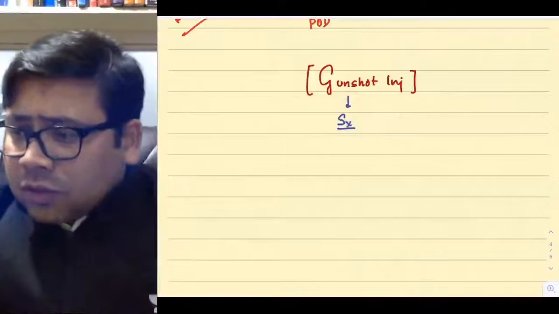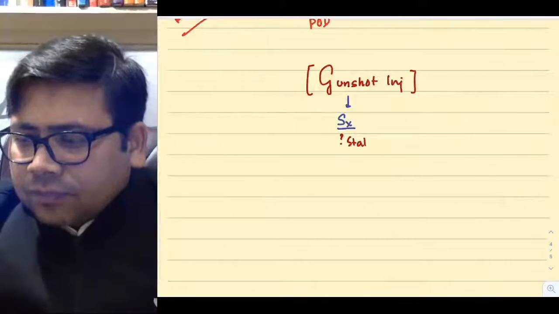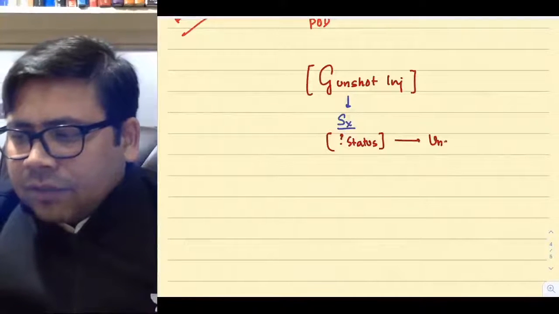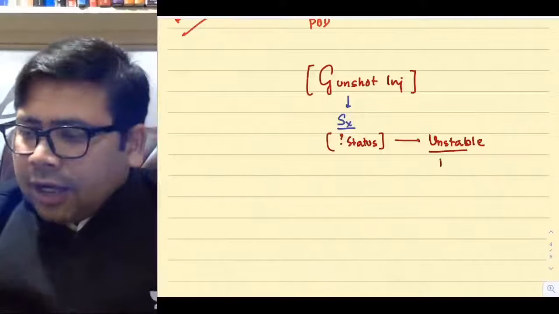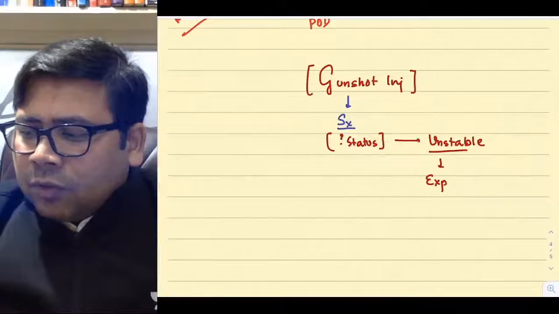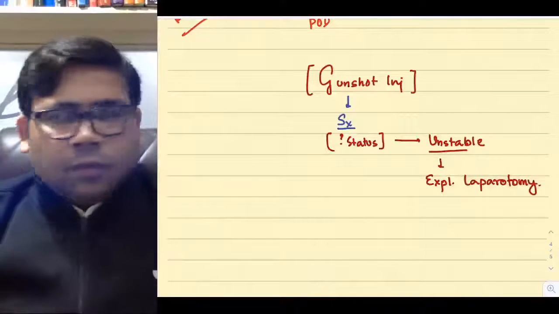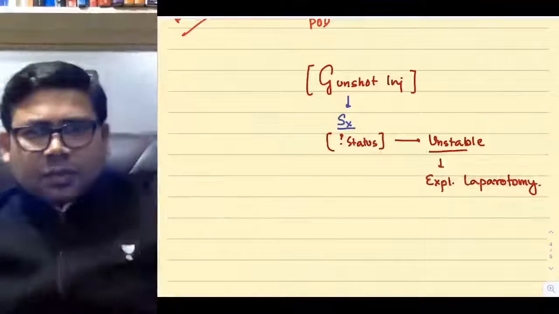If the patient is unstable, you don't waste your time and you go for exploratory laparotomy.